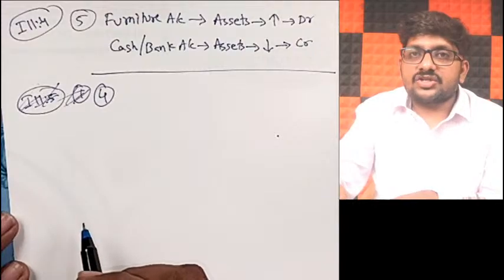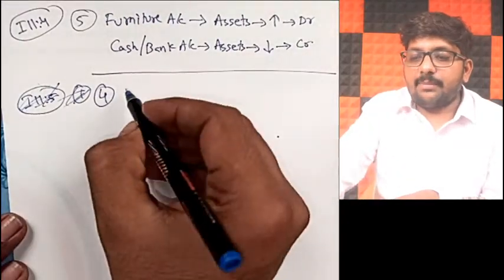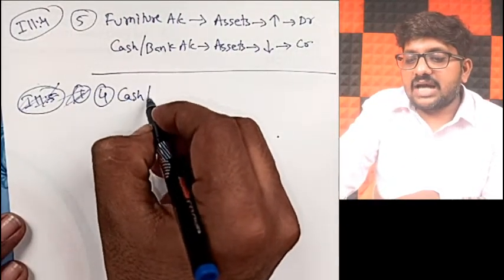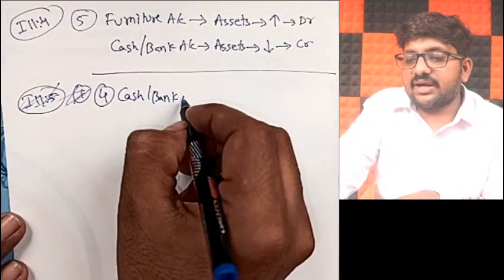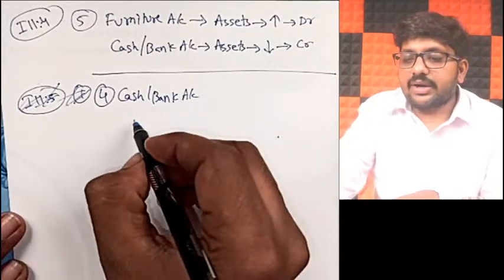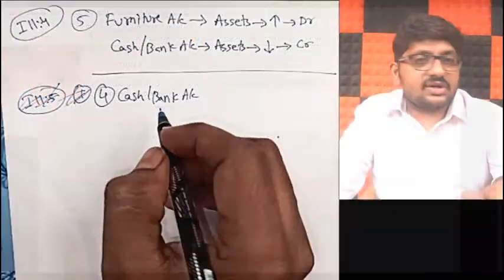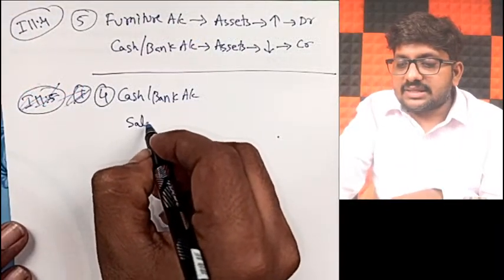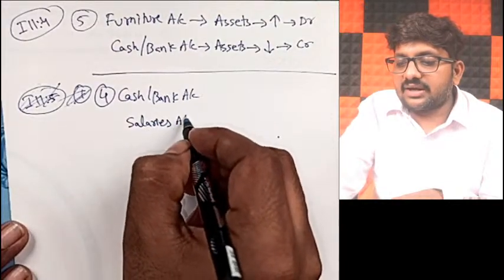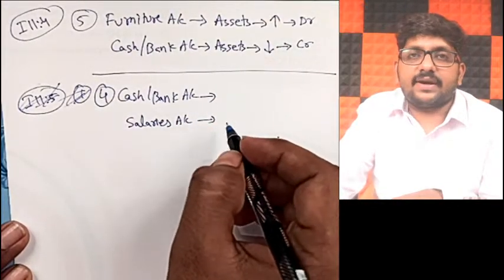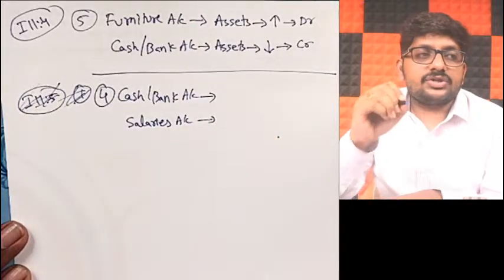So friends, because you have paid, your cash or bank balance will be affected, and what you have paid is salaries, so obviously salaries account will be affected. Now use your common sense.